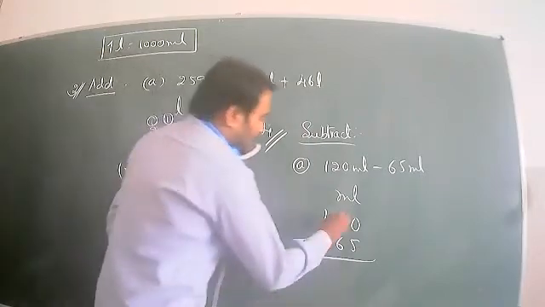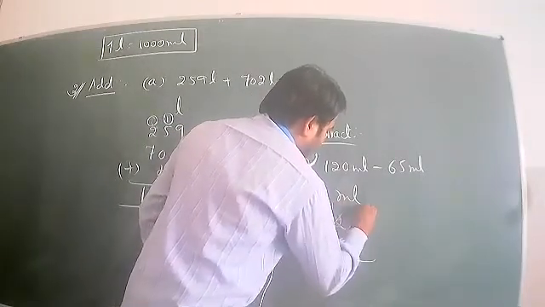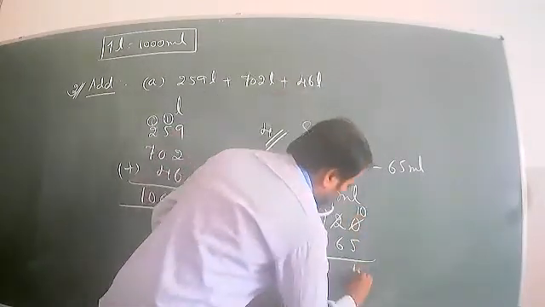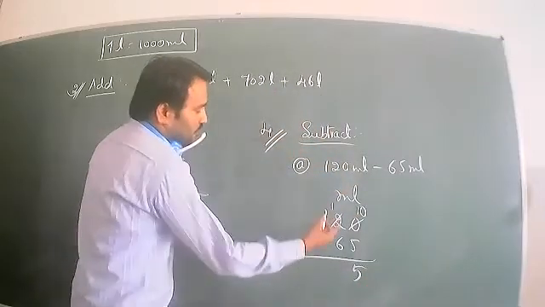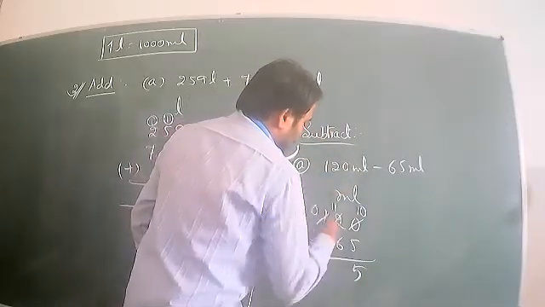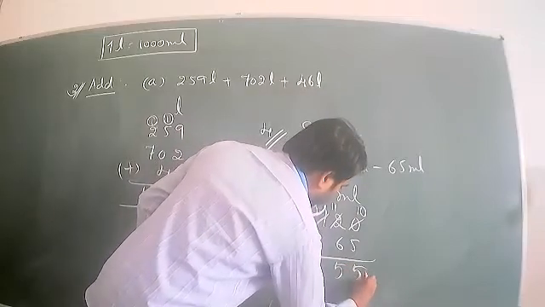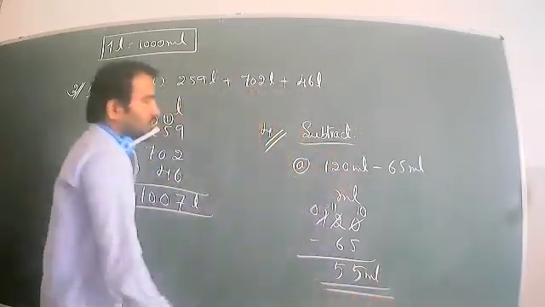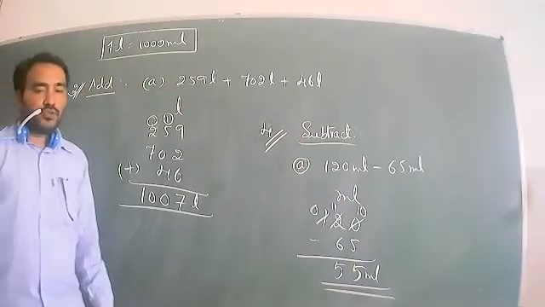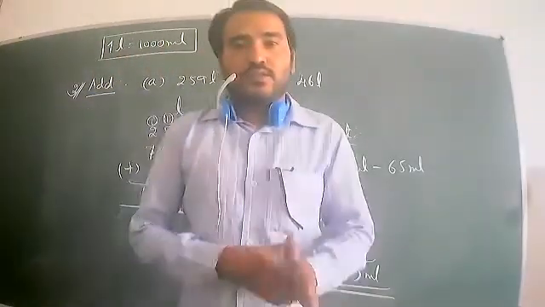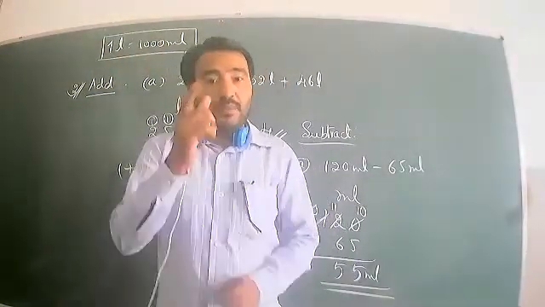Subtract it. 0 is less than 5, so take 1 carry, it is 10. 10 less 5 is 5. Now 1 is less than 6, so take the carry over 0, it is 11. 11 less 6 is 5. So 5 ml. This is subtraction and addition. I hope all of you understand.